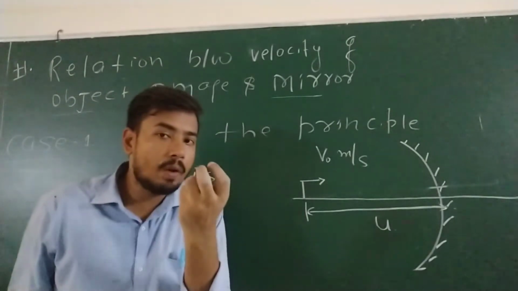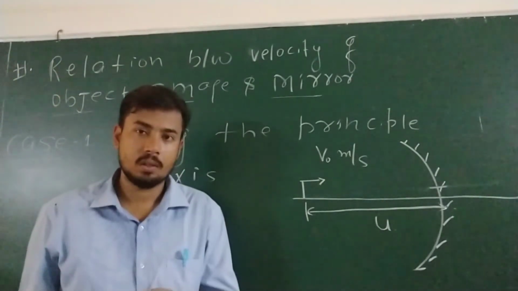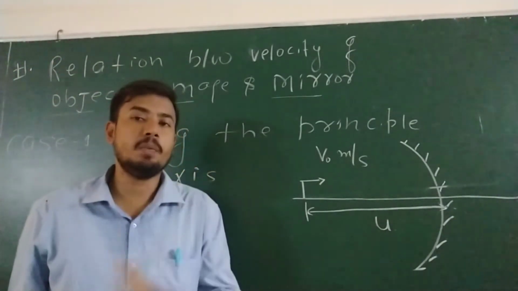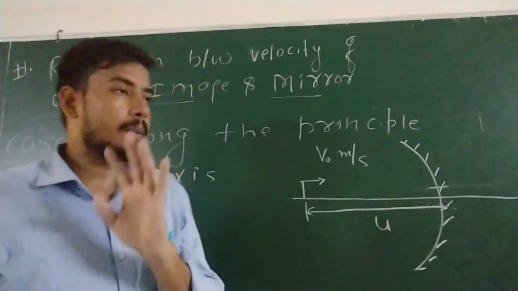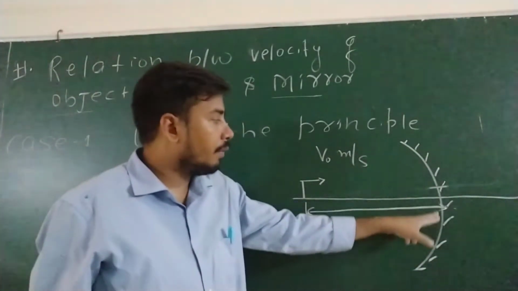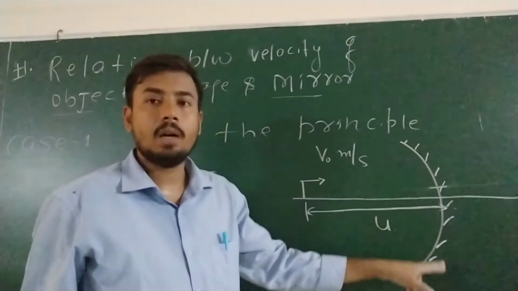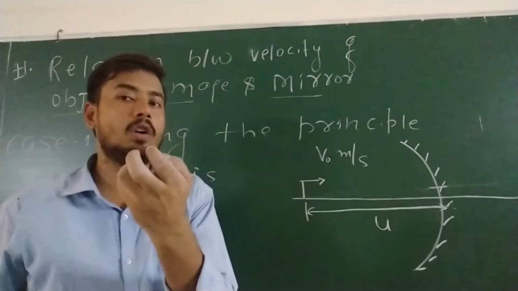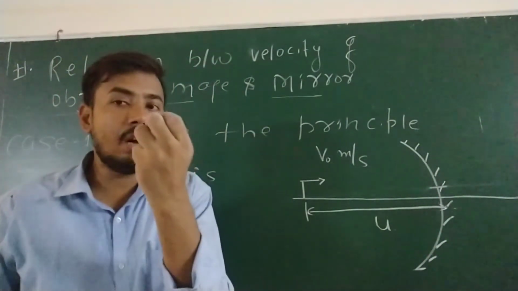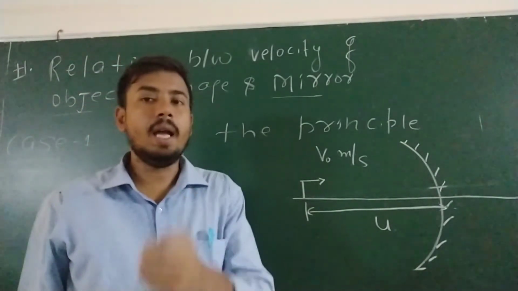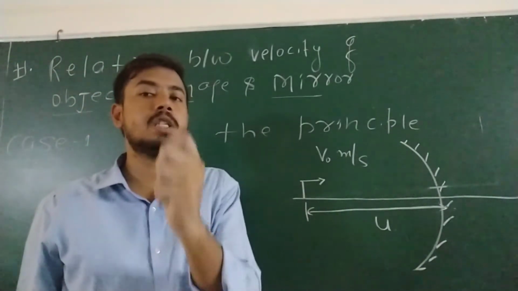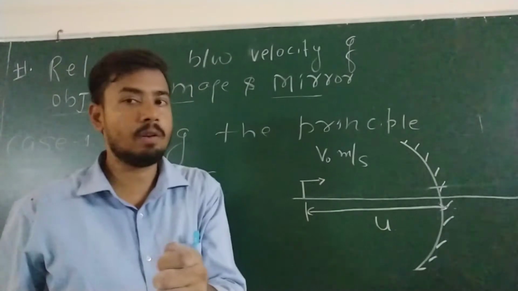So what will be velocity of image? Here all the data we are measuring from pole of mirror. So basically mirror becomes the reference point. Anything we are going to measure with respect to mirror. Getting my points?